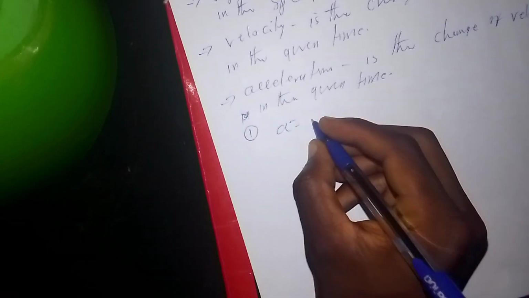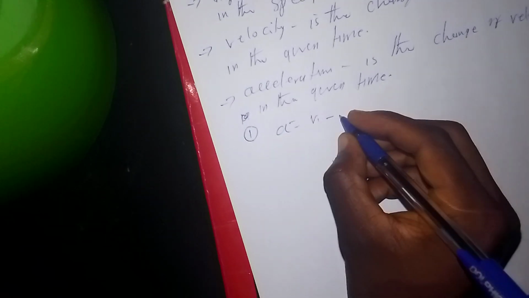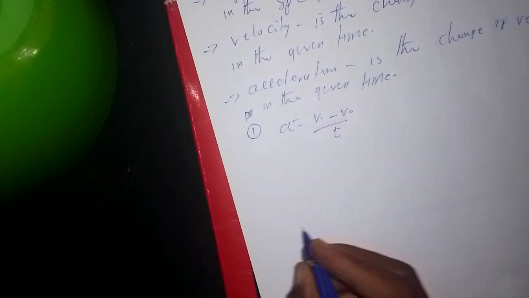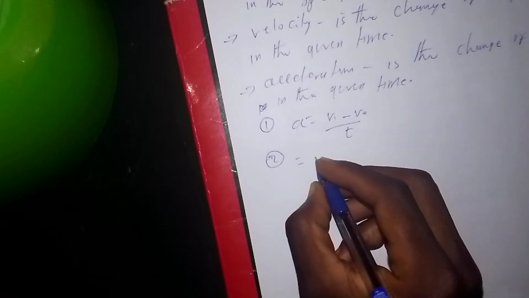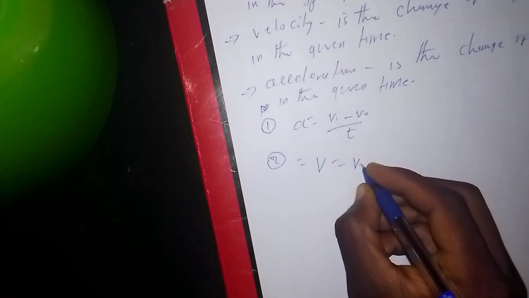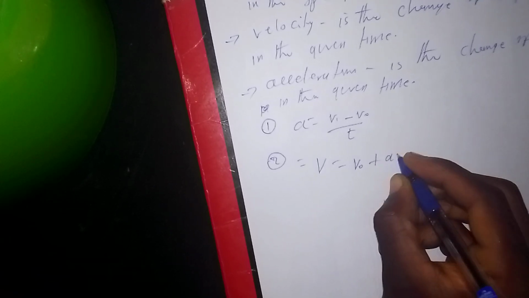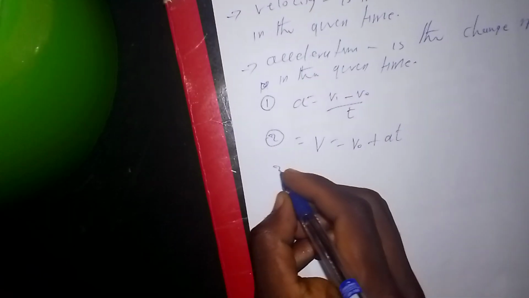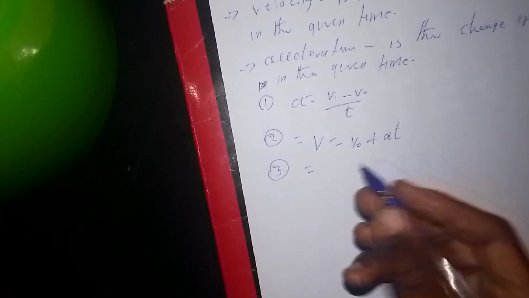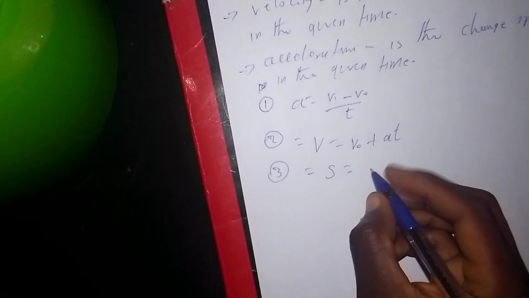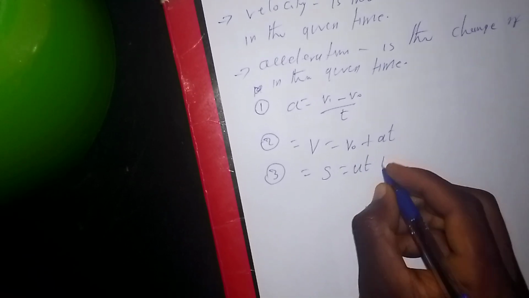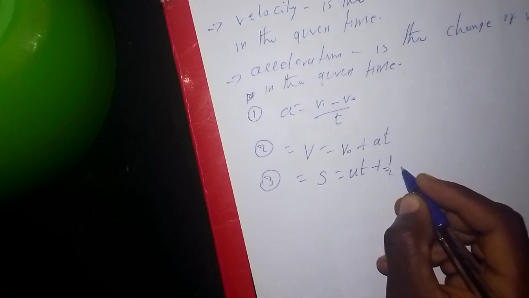The first one: acceleration is equal to final velocity minus initial velocity over time. The second one: velocity is equal to initial velocity plus acceleration times time. The third one: displacement is equal to initial velocity times time plus half times acceleration times time squared.